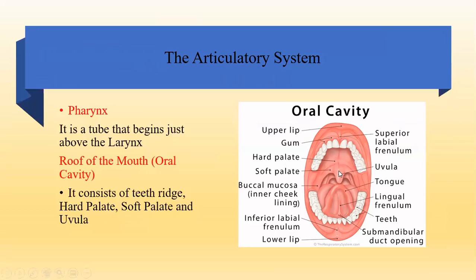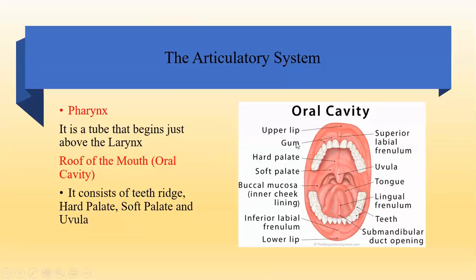उसके बाद you have a U-like structure. Can you see this? This U-like structure, it is called uvula. So these are the parts of the mouth that we use for the production of sound. We have lots of other parts here mentioned, but these are the parts that we have to keep in mind. Which are they? Teeth ridge.